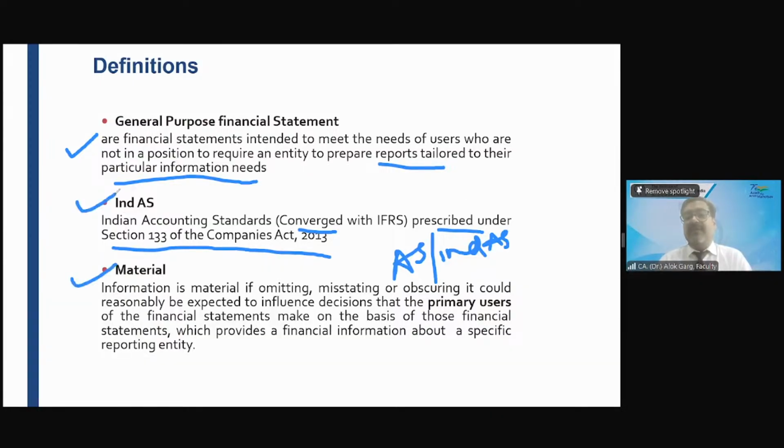Then material. What is meant by material? You will find at a lot of places the word materiality is used, but the threshold is not defined. The subjective definition is there. The companies are drafting their policy regarding materiality using the guidance given in SEBI LODR or some other standard. But the subjective definition of materiality is there: information is material if omission, misstatement, or obscuring would impact the decision-making capacity of the user of the financial statements.